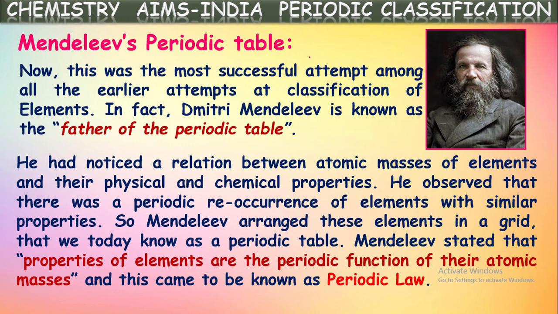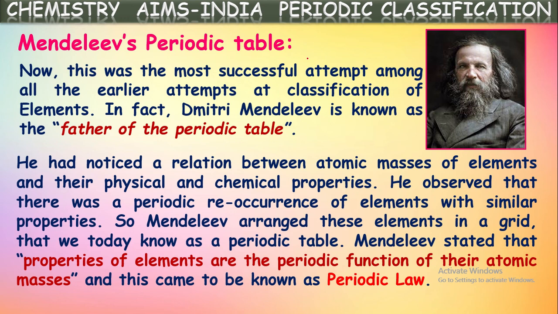Those elements which have similarity in properties are arranged into one column. So he classified the elements on one law, which he stated as: properties of the elements are periodic functions of their atomic masses. This is called Mendeleev's periodic law. It means that when elements are written in increasing order of their atomic masses, properties of elements are repeated, or some elements show a repetition in properties. Based upon this law, he arranged that periodic table.